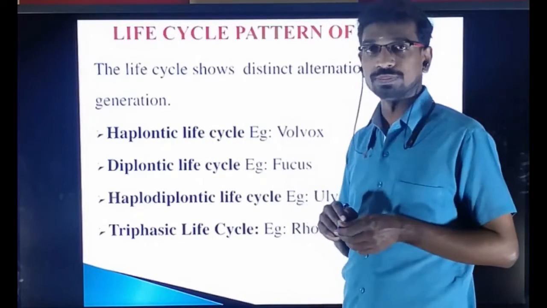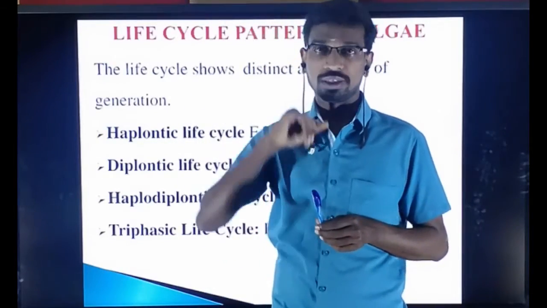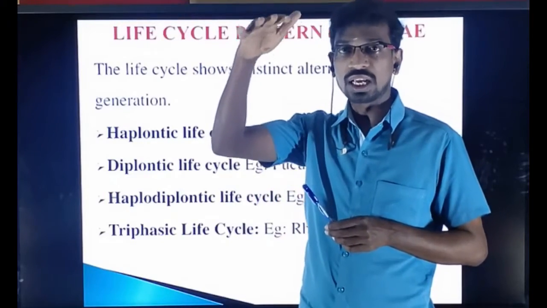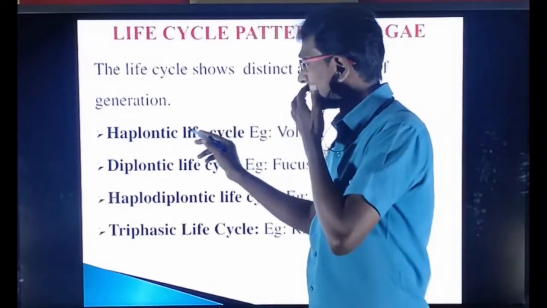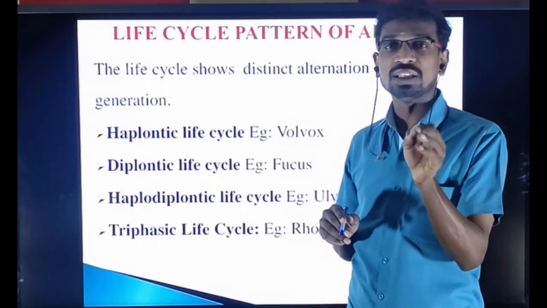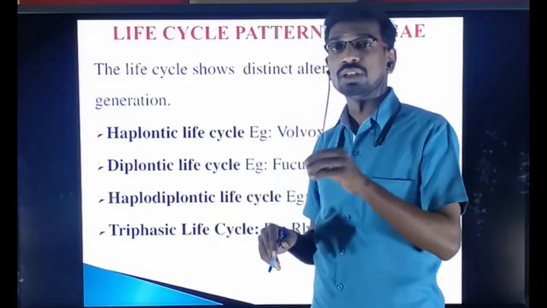Haplontic life cycle. In the haplontic life cycle, the dominant phase is the gametophyte. Here the sporophytic phase, means only the zygote, is represented as a sporophyte. So that is the haplontic life cycle.